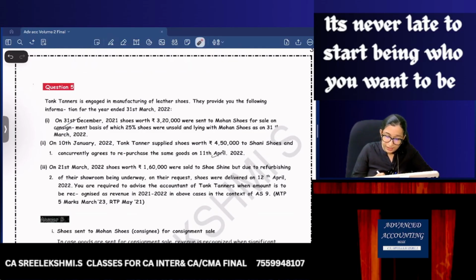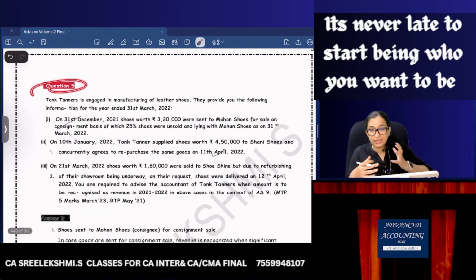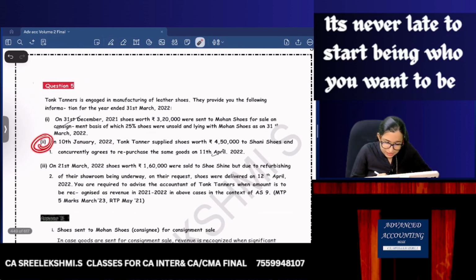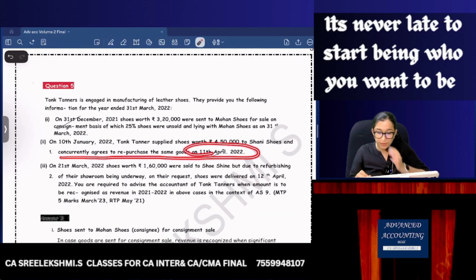Next one. On 10th January, in that 5th question, it is more or less the same. But see this second point. On 10th January, Tom Tanner supplied shoes of 4,50,000 to Shani Shoes and concurrently agrees to repurchase the same on 11th April.